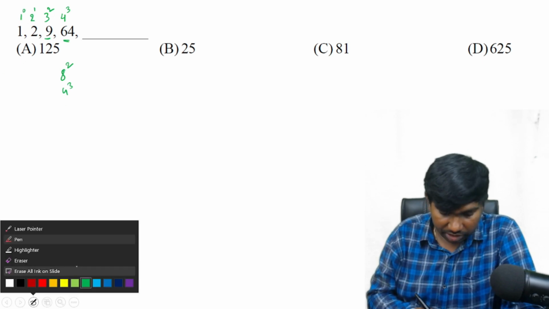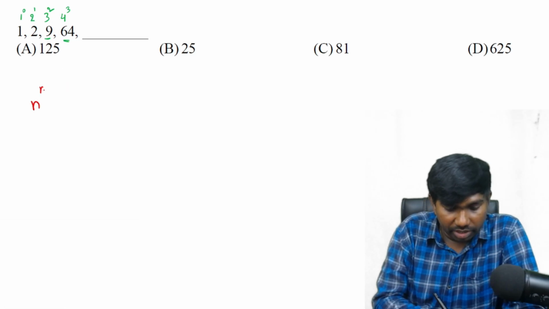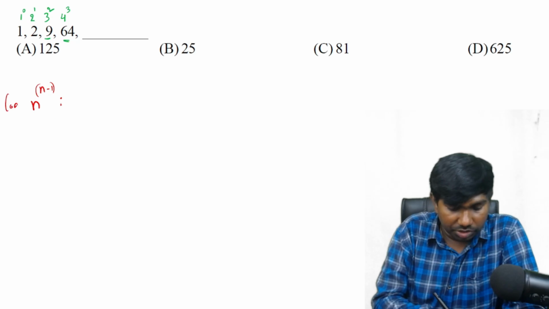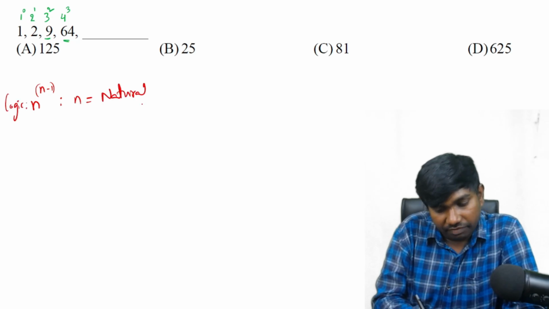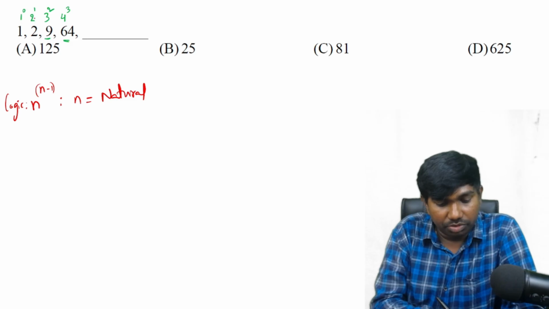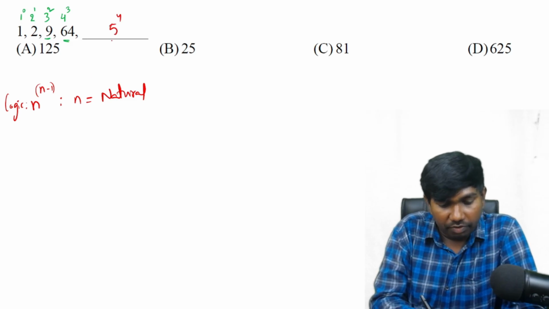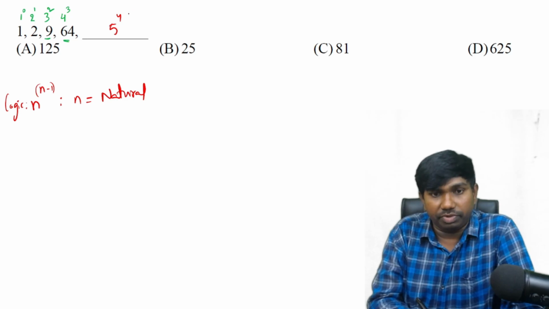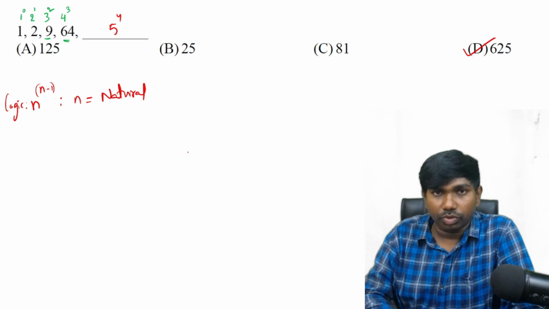So the generalized logic we can write in this way: n power n minus 1, where n is a natural number starting from 1. 1 power 0, 2 power 1, 3 power 2, 4 power 3. The answer must be 5 power 4. 5 power 4 is nothing but 5 square whole square, 25 square. 25 square is 625. Okay.